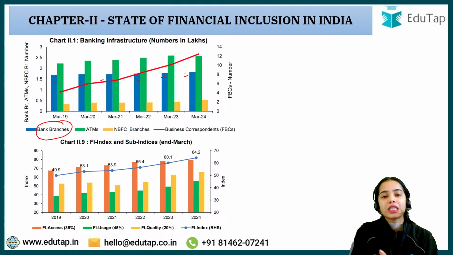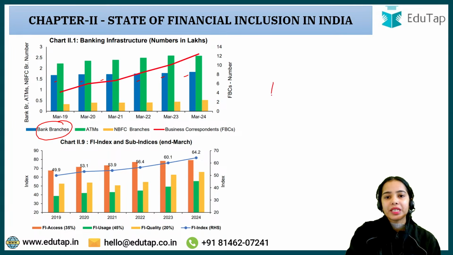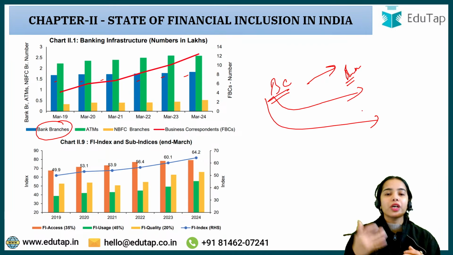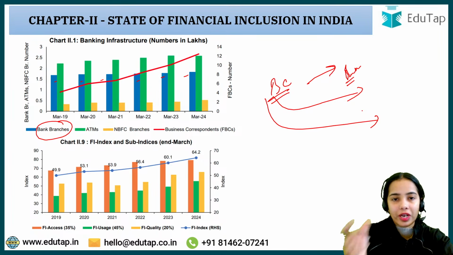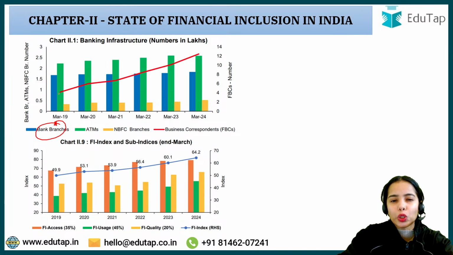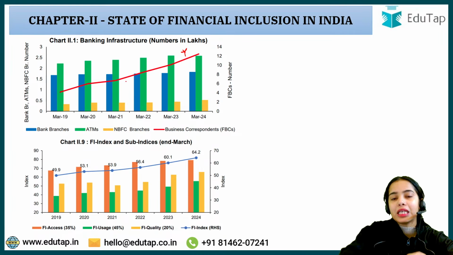Okay, the bank is using different methods to make the banking services accessible. Basically through the business correspondents, the bank is helping the village areas and far off areas to get the banking services. So the increase in bank branches is not much. The number of ATMs has improved. NBFC branches have improved. The business correspondents, here you can see, are increasing very rapidly.